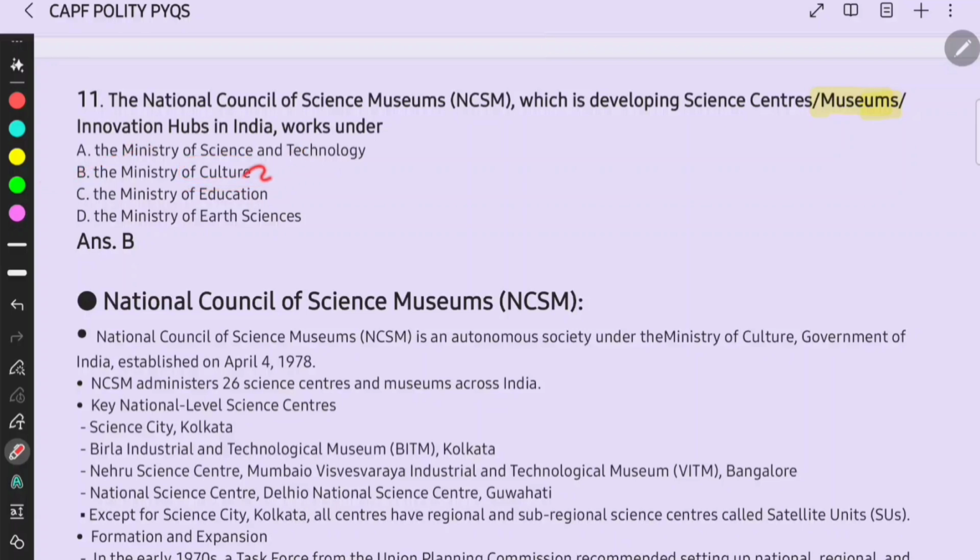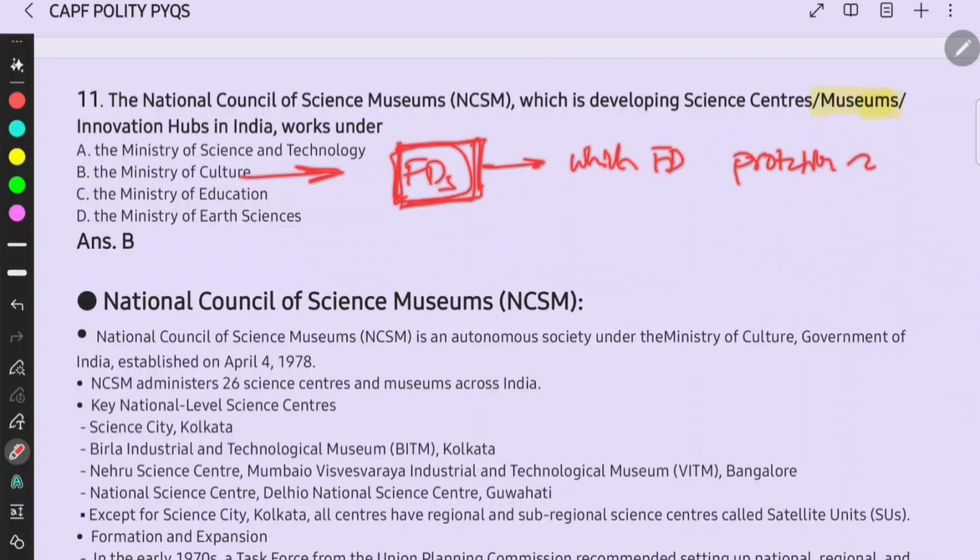And when you hear culture, you have to remember the FDs. Comment in the comment box which FD talks about protection or preservation of heritage sites, right?